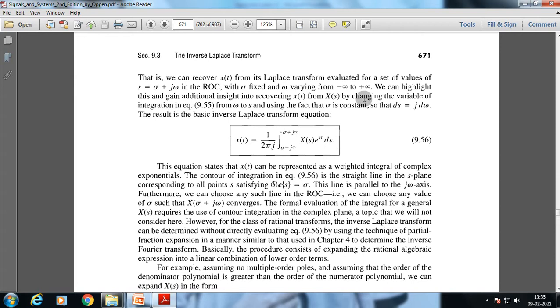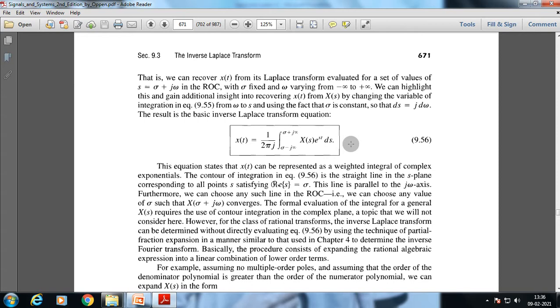The contour of integration in this equation is the straight line in the s-plane corresponding to all points s satisfying real part of s equal to sigma. This line is parallel to the j omega axis. Furthermore, we can choose any such line in the ROC. We can choose any value of sigma such that X(sigma plus j omega) converges.